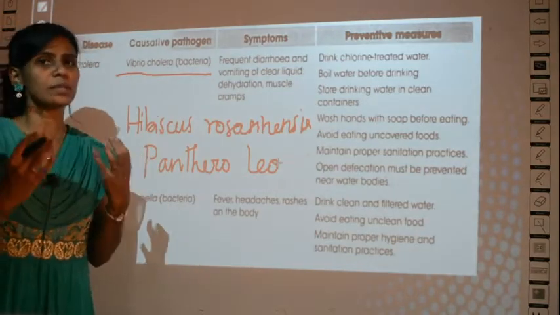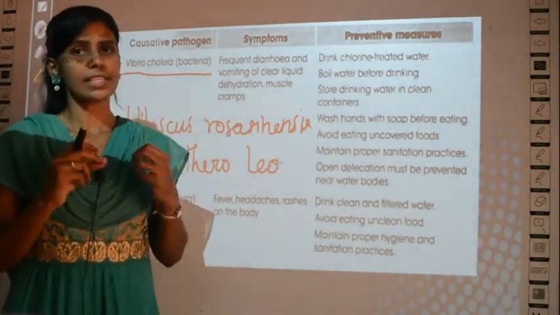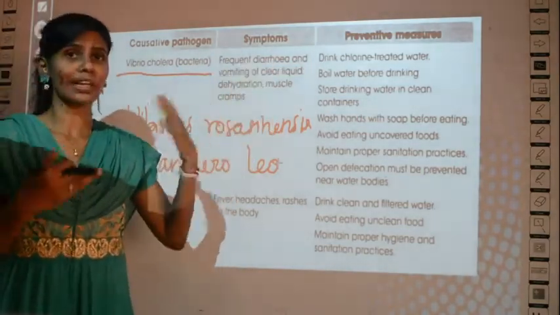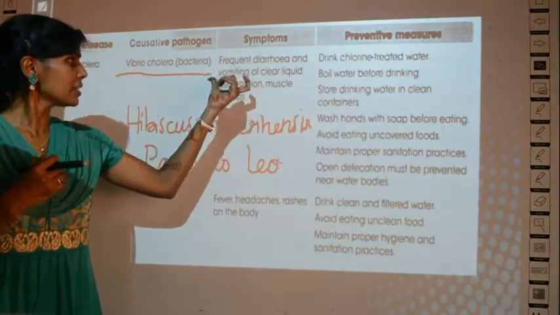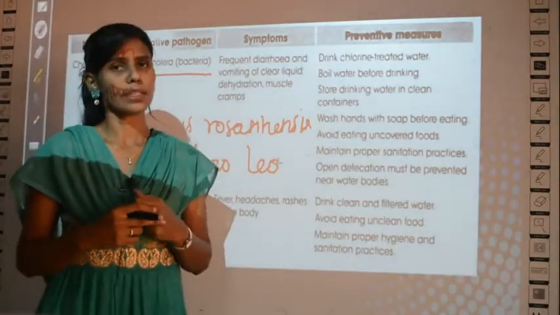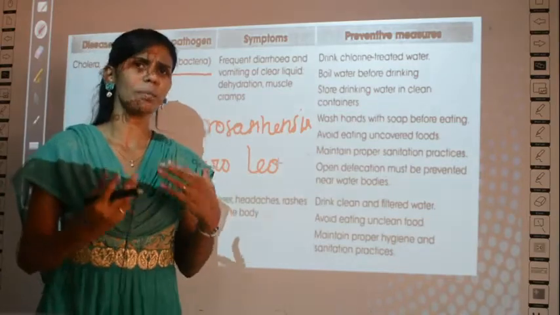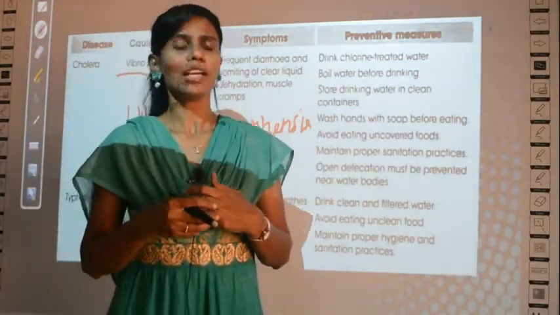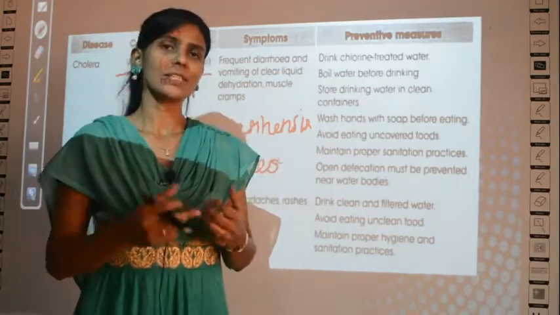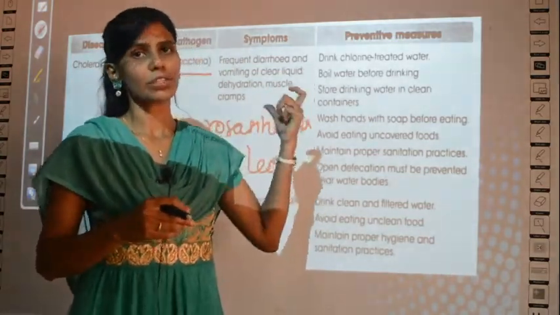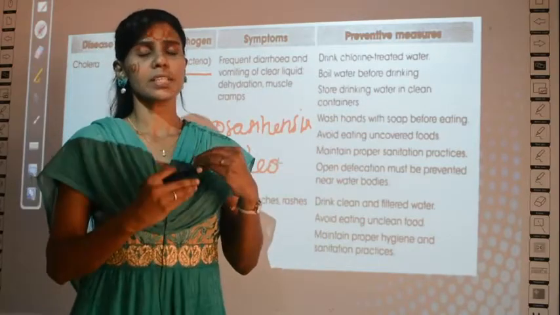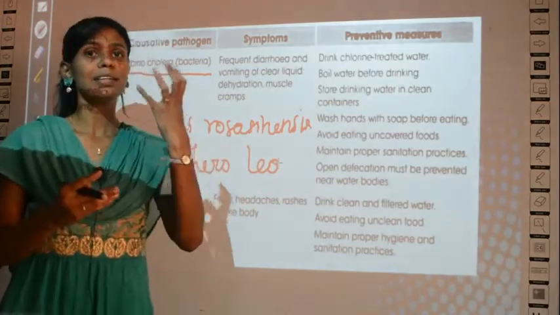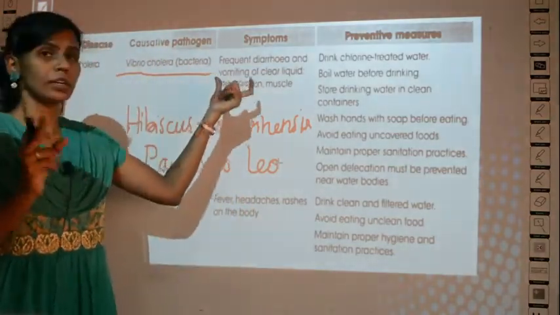How do you know what symptoms a person will get? If he has cholera, he will have diarrhea or loose motion frequently, frequent diarrhea and vomiting of clear fluid. This is the main symptom. Usually when you vomit, whatever you eat, whatever is in your intestine, you spit out. But in the case of cholera, the person who has cholera will vomit water, like a clear fluid. That will be the main symptom.